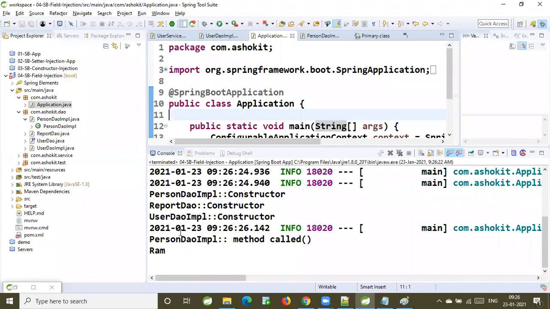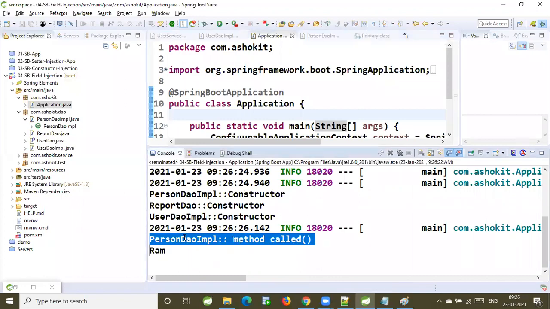Which class method is called now? Person DAO implementation's method is called. Why is the person DAO method called? Because we have provided @Primary annotation, which gives preference to the person DAO IMPL object injected.